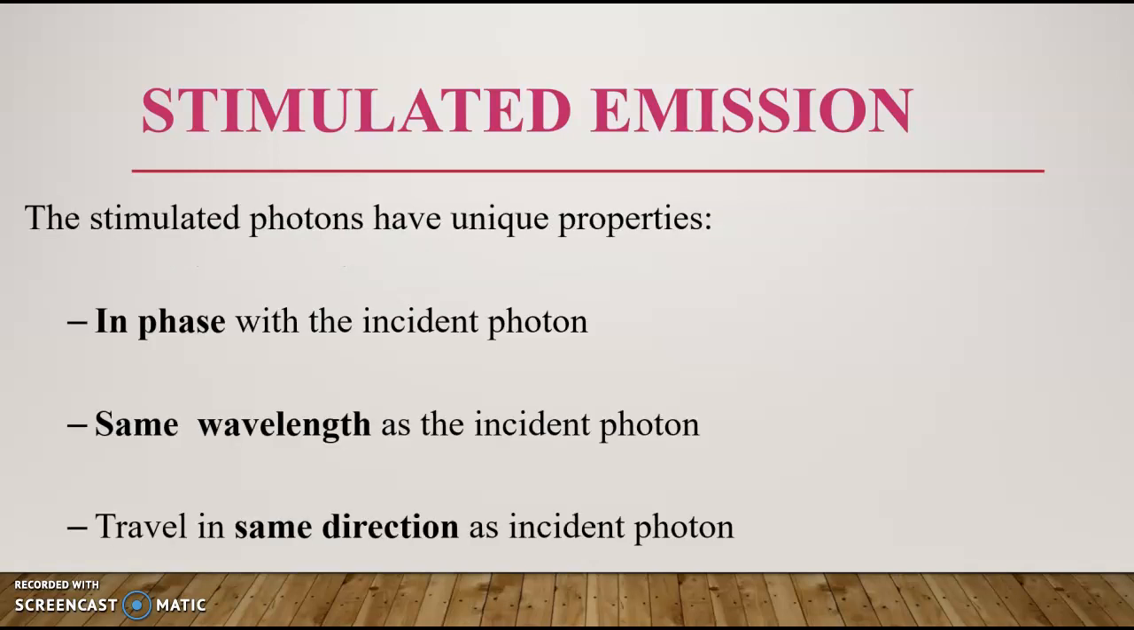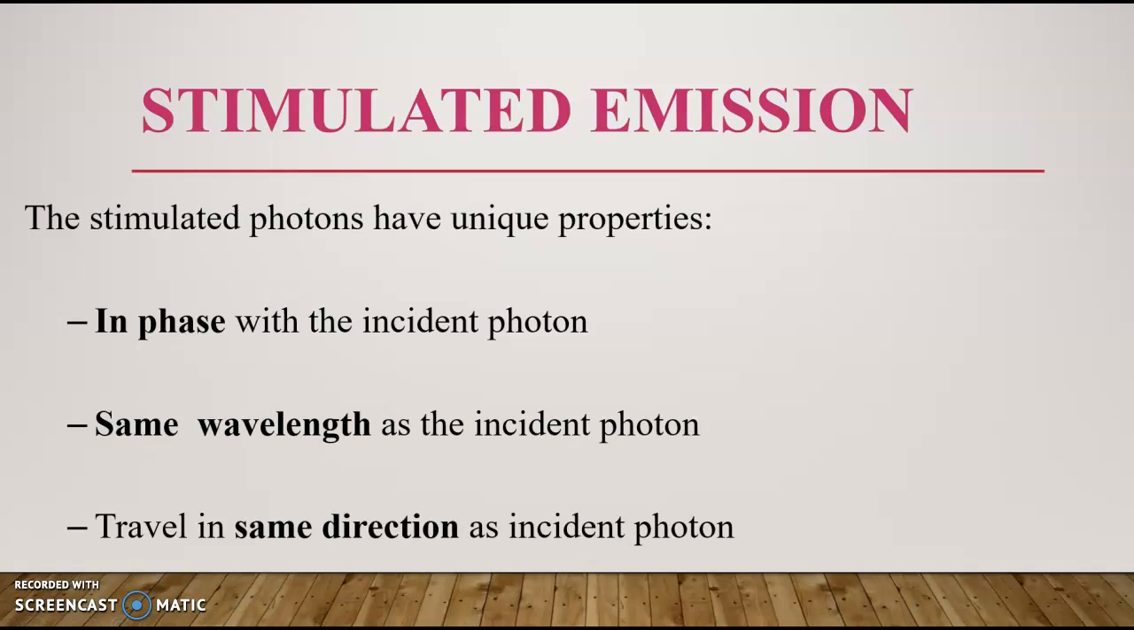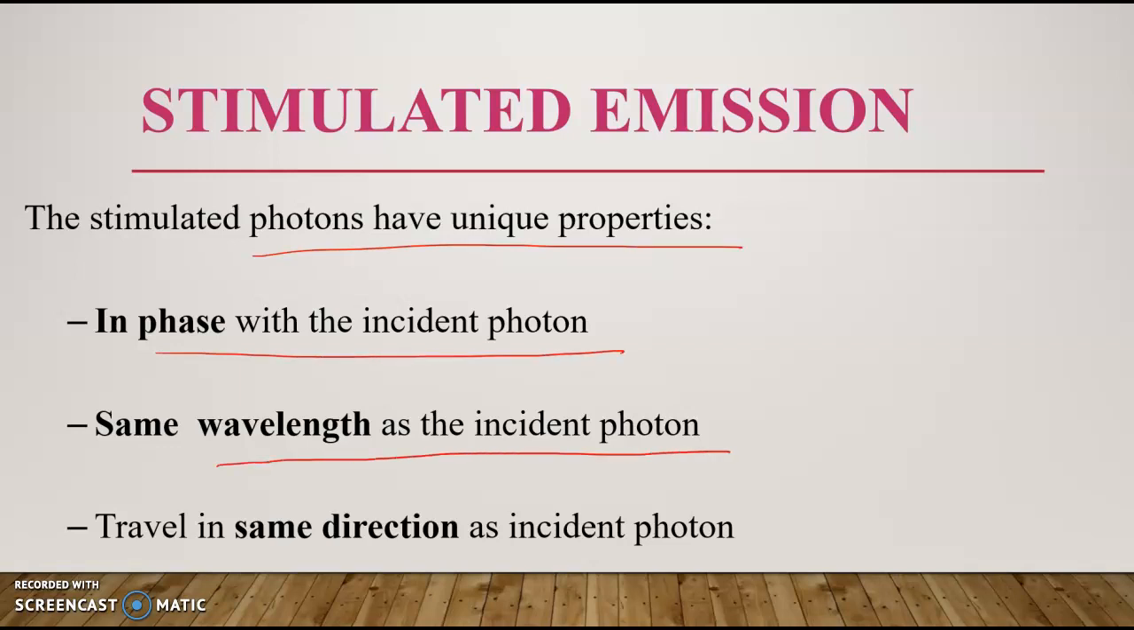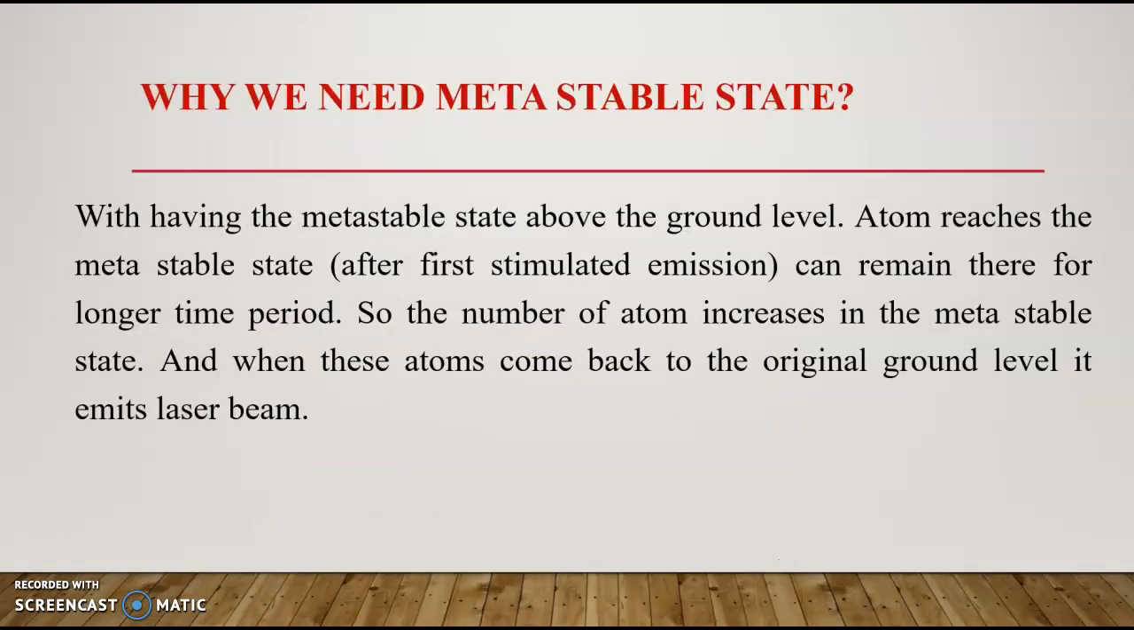This stimulated photon has unique properties: it will be in phase with the incident photon, have the same wavelength as the incident photon, and travel in the same direction as the incident photon. So all three of these characteristics match the characteristics of a laser. So this process, that is stimulated emission, is actually the key to producing the laser.